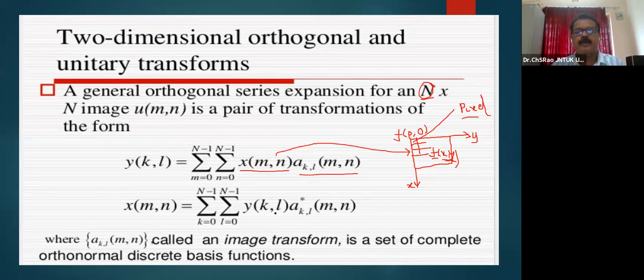Y of k, l and A star of k, l, m, n. Here A star k, l and A k, l are the two unitary transformations.